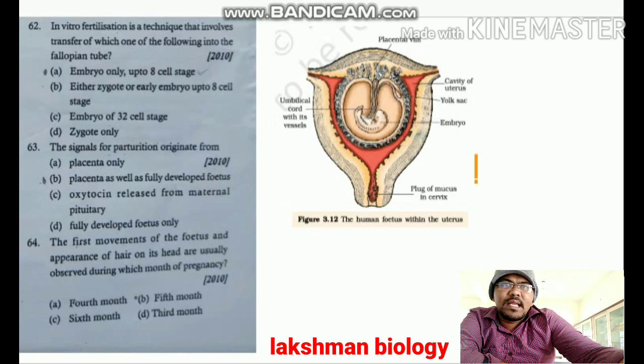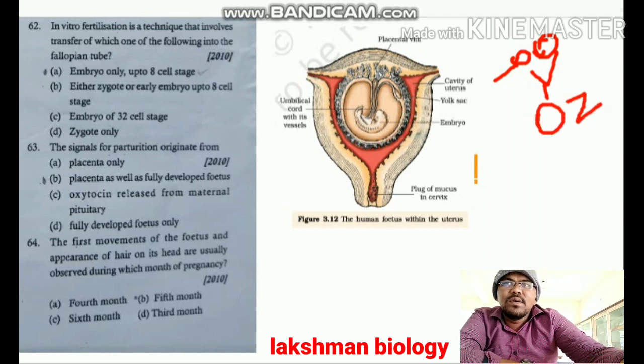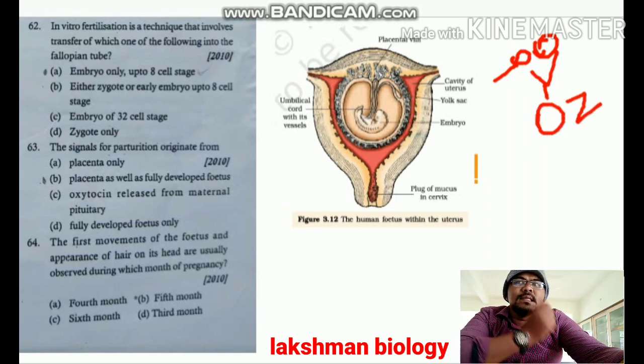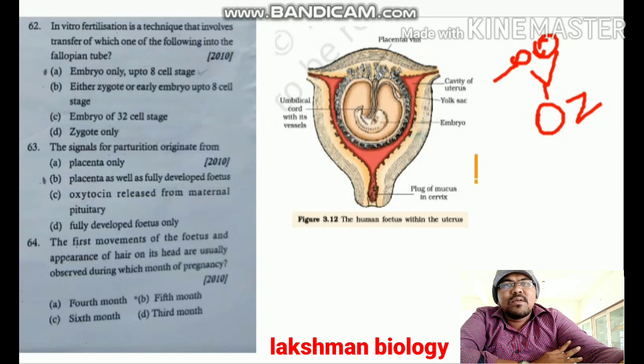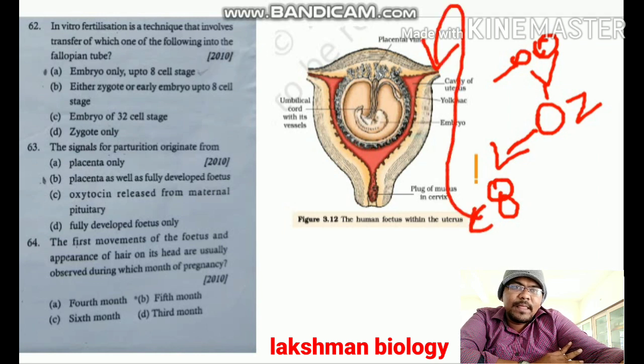Fusion of the male gamete and female gamete occurs outside the body in the laboratory, which leads to formation of a zygote. If this zygote is up to the 8-cell stage, we can transfer it into the fallopian tube of a female.